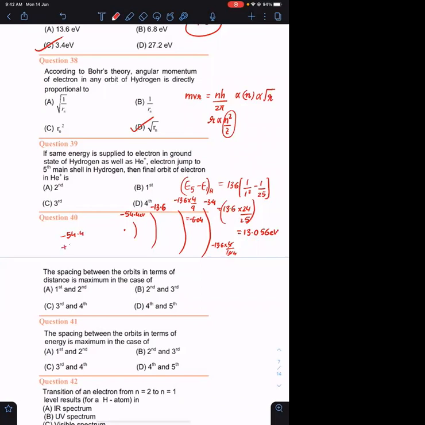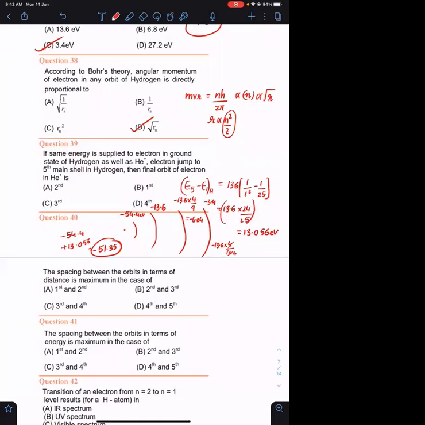Now I am adding an energy of 13.056. So the energy will become almost -51.35, na? Agreed? It is -51 point something. Is that clear?